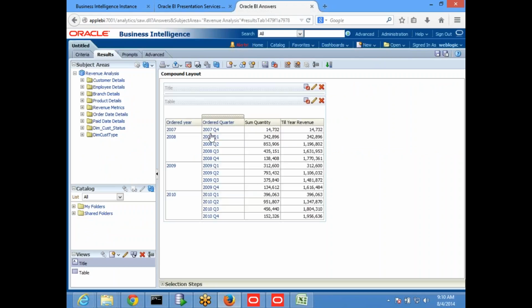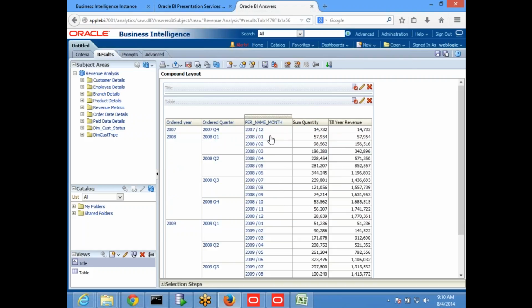Since we are doing it at every year level, we will be resetting this total sum in every year block. Being one quarter in this particular year, whatever is there is the same. 1, 2, 3, 4 quarters in 2008. This is the quarter level sum, and this is going to be the cumulation of this particular number, 347. Sum of these two is this, sum of these three is this, sum of these four is this. Even if I select the next level, you will have month. So in the quarter we have only 1 month.